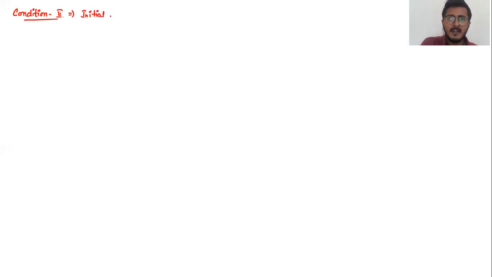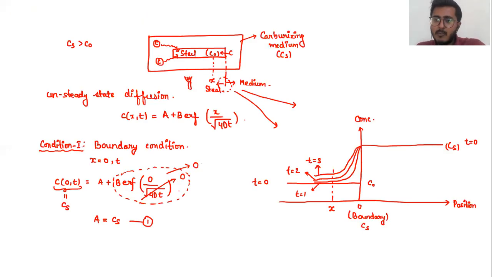As the name suggests, the initial condition is taken at your initial time, that is t equal to 0. Now, at t equal to 0, I can take both the sides, right? If my t is equal to 0, what was my initial graph? It contains only the Cs, that is the concentration of the carburizing medium. Similarly, it contains only the C0, that is the concentration of your steel component, right?